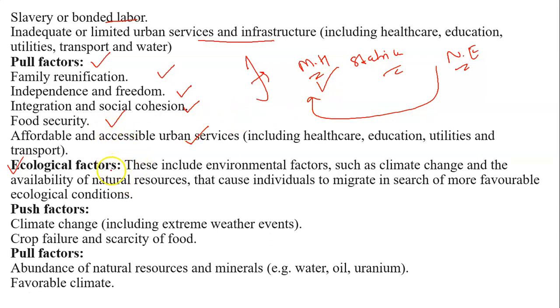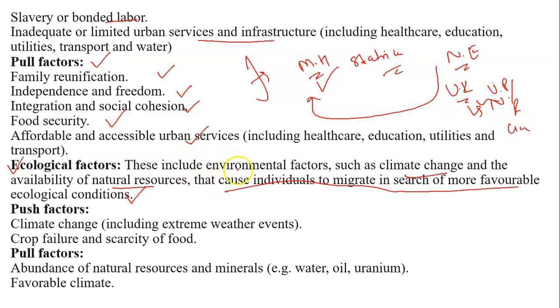And there are some ecological factors you can have. These include environmental factors such as climate change, availability of natural resources, which cause individuals to migrate in search of more favorable ecological conditions. For example, the person from Uttarakhand wants to move to the northern part, just like UP, Rajasthan, Gujarat.